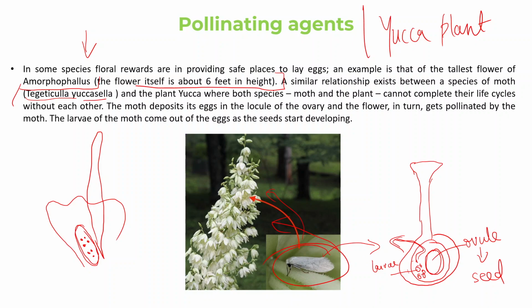So this is how the deal completes. This larva cannot complete its life cycle without the yucca plant because it needs to lay its egg in a safe place. And in some cases, the larva also takes some nutrition from the ovule. So this is how the pollinating agent of the yucca plant, the moth, and the plant share the reward and help with pollination in return.